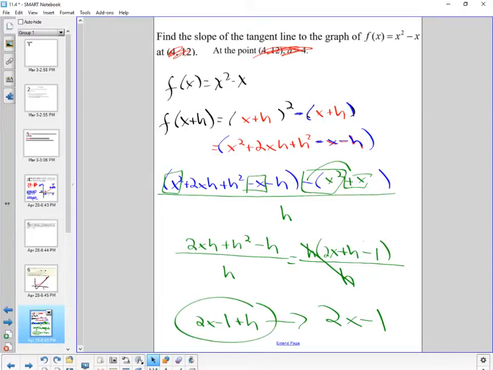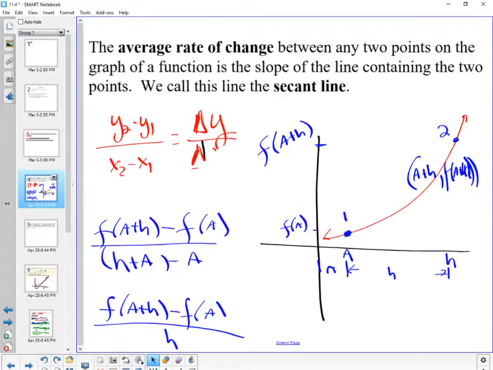Well, the h goes in there because remember what we had to do to make the formula work for us? In order for the change in y, change in x thing to work for us, we can't use x and y anymore. So we defined some distances. We defined this first distance to be a distance of x, and the next distance to be a distance of h. It doesn't have to be h. If I would have defined this distance as a p, then that would have been x plus p. All we did was define this distance so that we can find the difference between them mathematically.